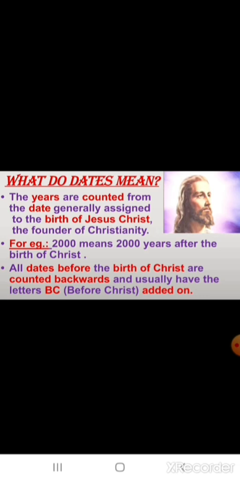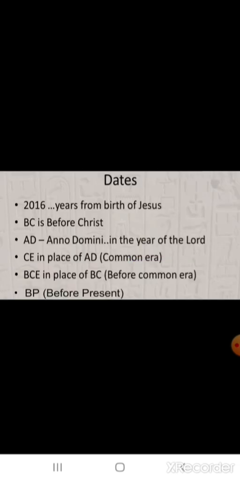So all the dates before the birth of Christ are counted backwards and usually have the letters BC, that is before Christ, added on. Now children, let us revise the letters with the dates. If we take an example of 2016, 2016 means 2016 years from the birth of Jesus Christ. And BC, we know that it stands for before Christ.